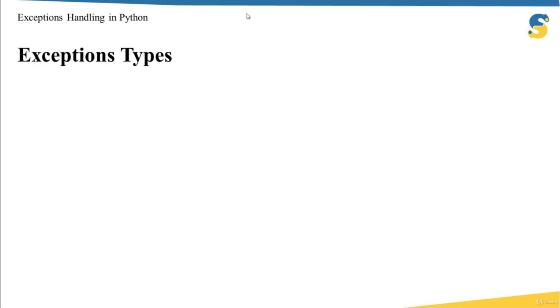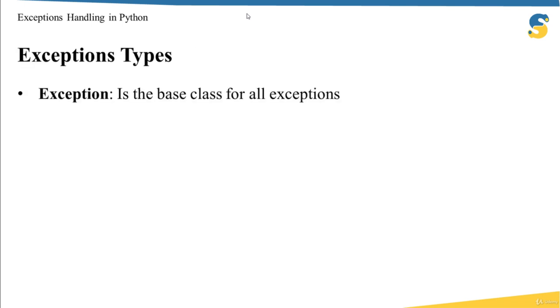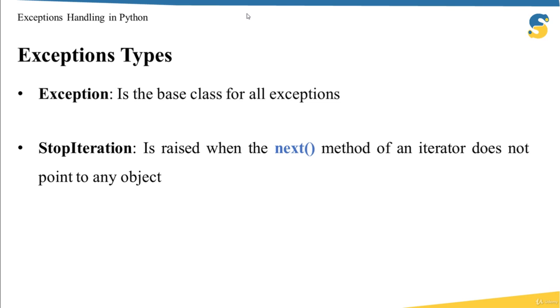Now let's see together the exception types. The first type is Exception. We can say that this type is the father of all exceptions in the Python programming language. From this type, we have other subtypes of exceptions, like for example StopIteration, and we see this exception when we use the next function with a generator after we extract all the items. So once the generator becomes exhausted, we will get StopIteration.